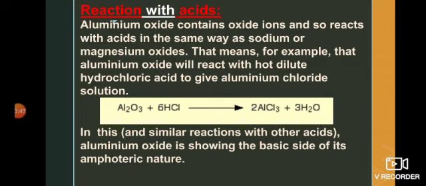Now the reaction with acid. As aluminium oxide also contains the oxide ion, it reacts with acids in the same way as sodium oxide and magnesium oxide. When it is treated with hot dilute hydrochloric acid, it results in the formation of aluminium chloride, a salt, and water. This shows the basic side of the amphoteric nature of aluminium oxide. So here it acts like a base when it is treated with the acid.